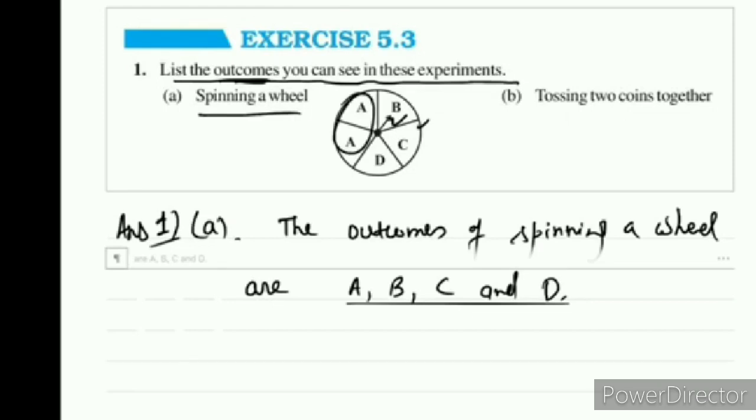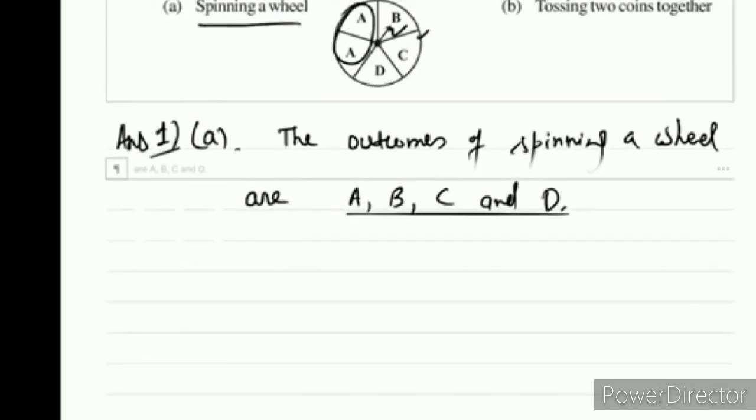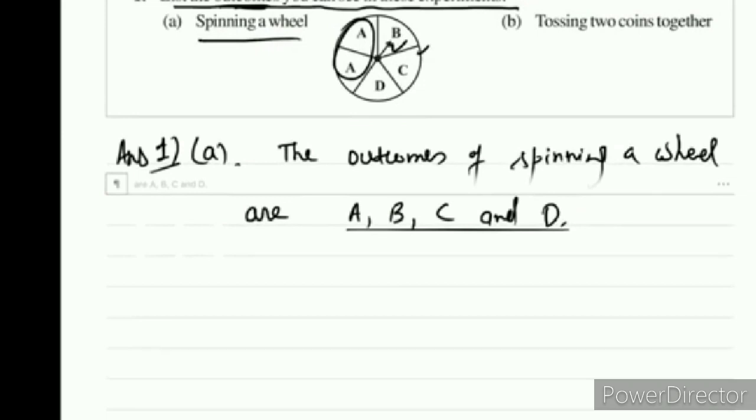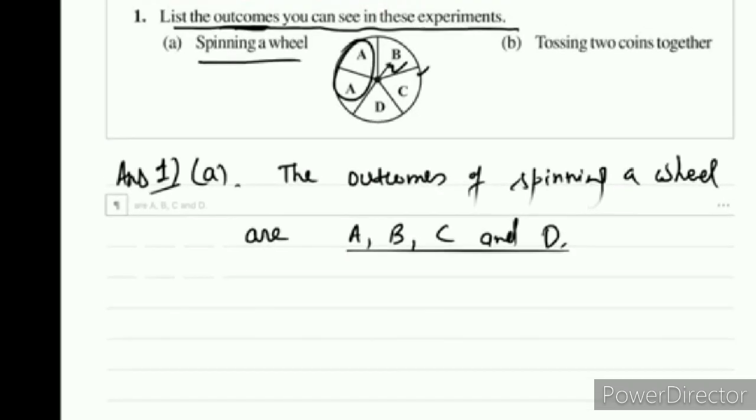Here A is repeated 2 times. If the point falls at any A, we have to write it as A only. So we consider the 2 A's one time. So there are 4 total outcomes.